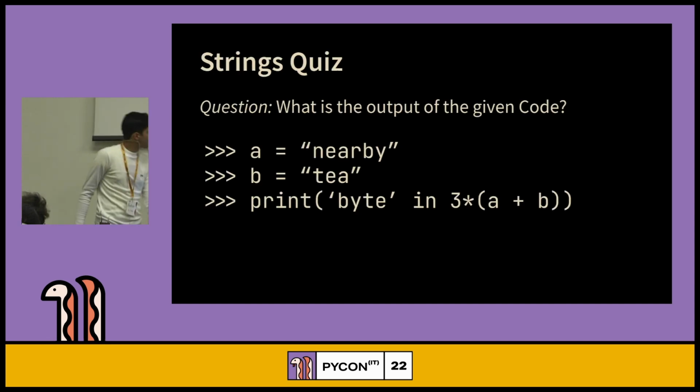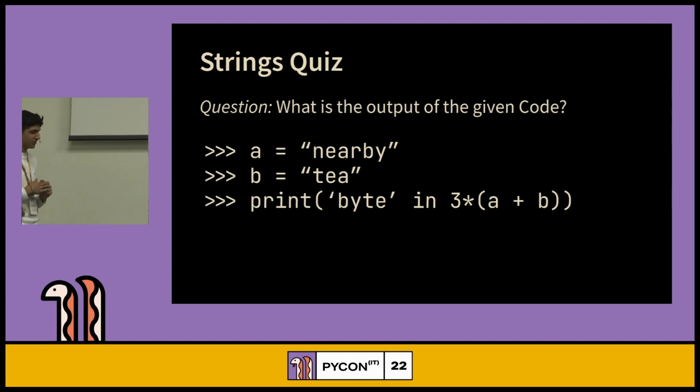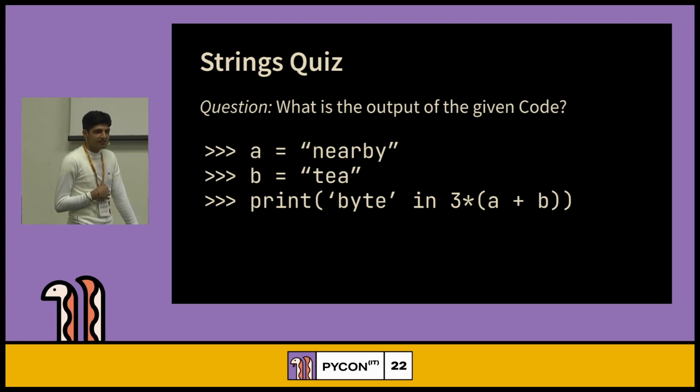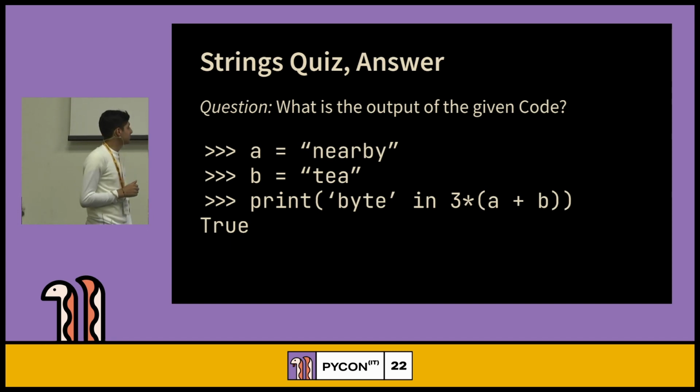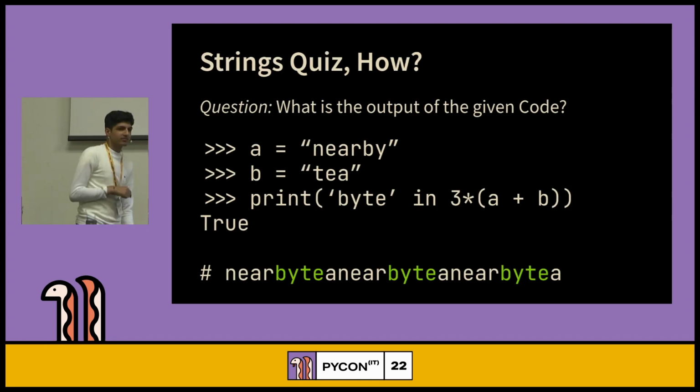Okay, let's start. What is the output of this given code? Anybody knows? You have not more than 30 seconds. You can tell by raising your hand. Anybody? True, right. But how? Do you know how it is true? Good, good. Okay. Yes, it is true. And the reason is there: you can see "byte" three times in this. That's why it is true.